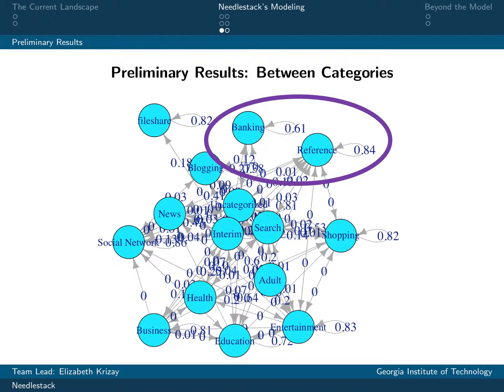Here is a rough fitting of our large between-category DTMC. As there are many states, it's not very visually understandable, but I will point out 2 transition probabilities. We can see that a user is more likely to remain on reference websites with an 85% retention probability than banking websites with only a 61% retention probability.